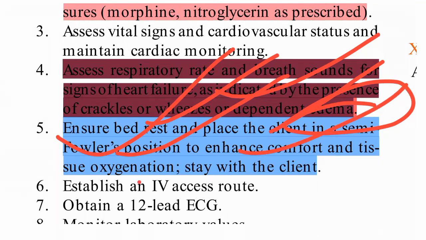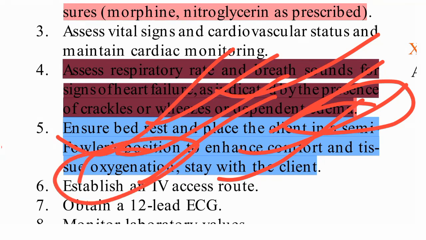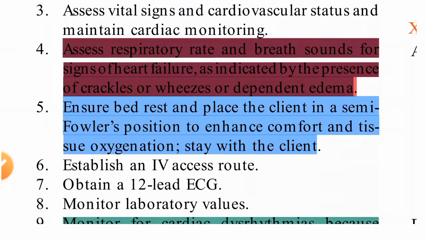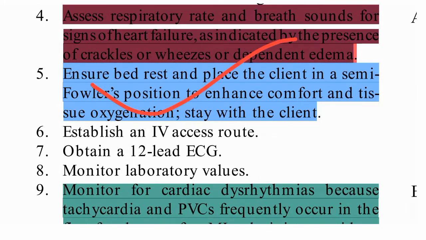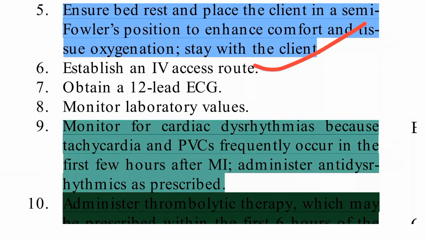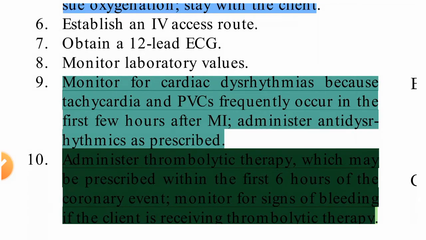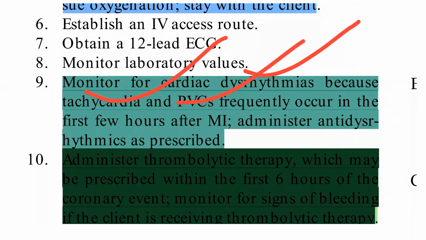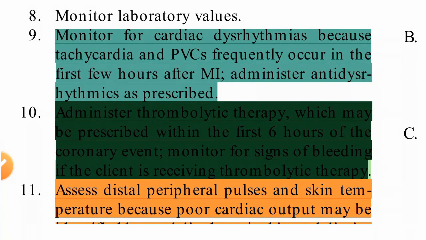Enhance the comfort and tissue oxygenation. We need to see the comfort, because tissue oxygenation is needed. So whether the client is in a comfortable position and all, this everything we need to see. Establish the IV access route. So IV line, 12-lead ECG, monitor the lab values, and all we need to watch. Monitor for cardiac dysrhythmias. Tachycardia and PVCs frequently occur few hours after MI. So MI will lead to dysrhythmia. This we need to watch and monitor.